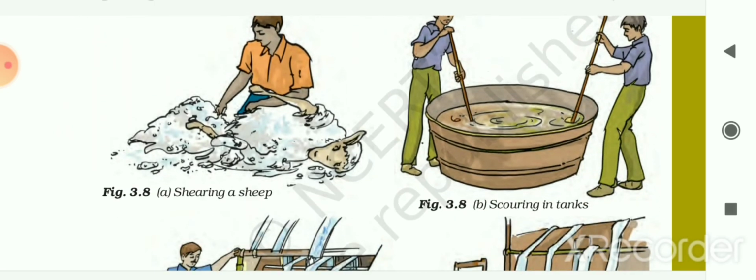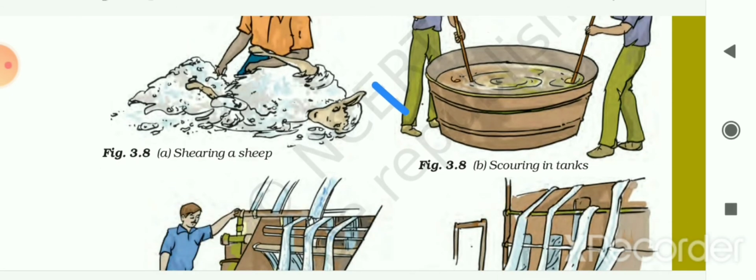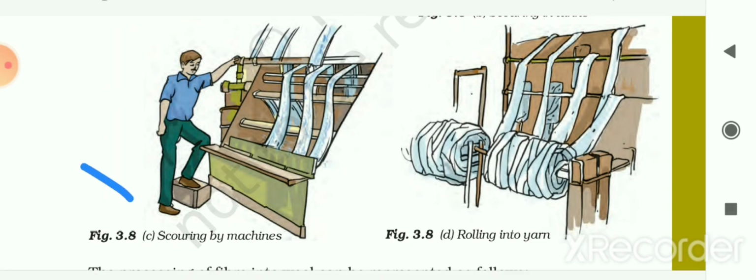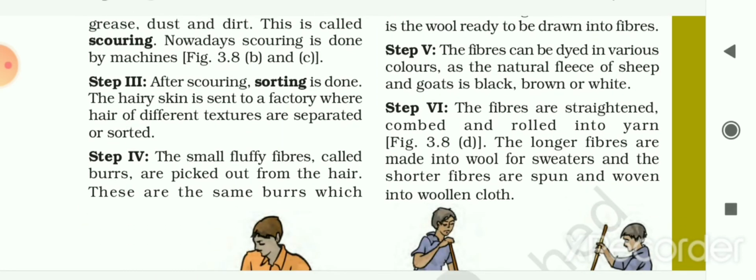Here in picture B, scouring in tanks is given to you, in which the tank is filled with water, and in that tank two persons are scouring the sheared wool, and here the scouring by machine is shown to you. So these are the two different methods for scouring. The next step after scouring is sorting. So after scouring, sorting is done. The hairy skin is sent to a factory where hair of different textures are separated or sorted, or you can say classified.